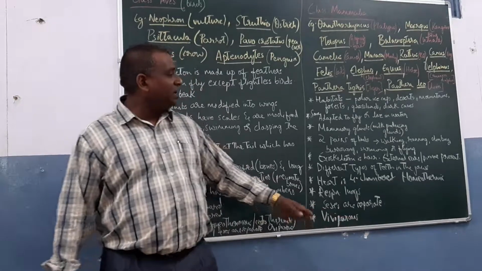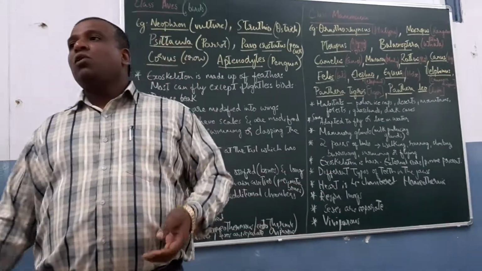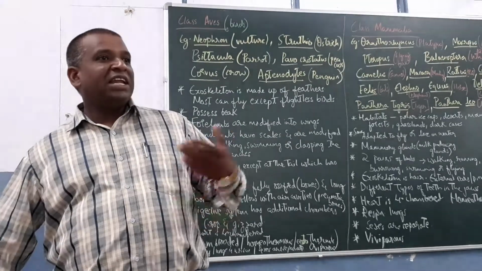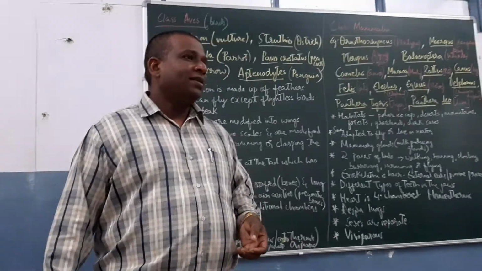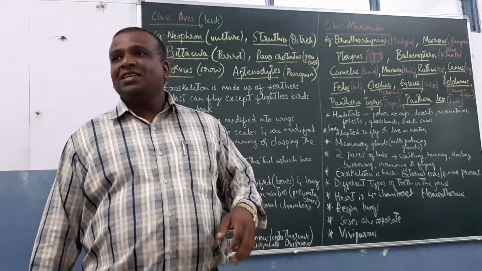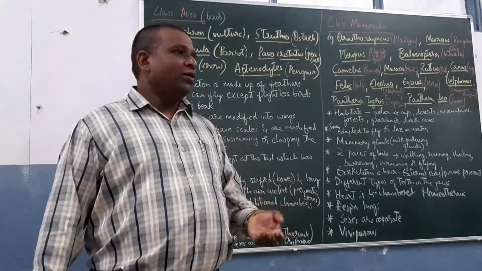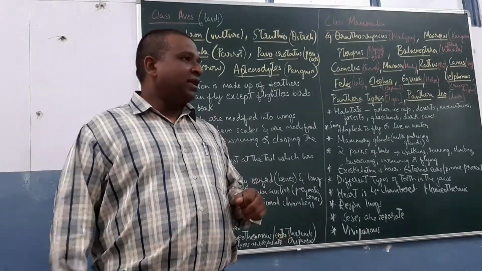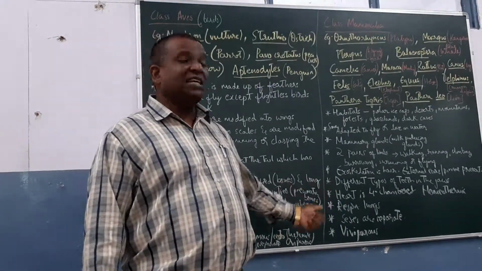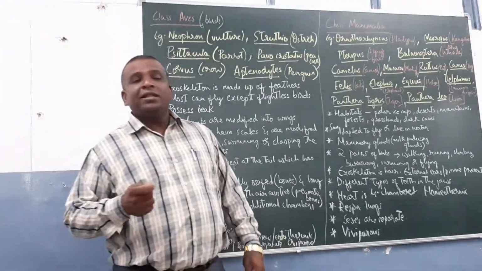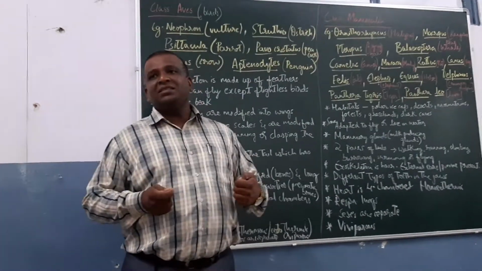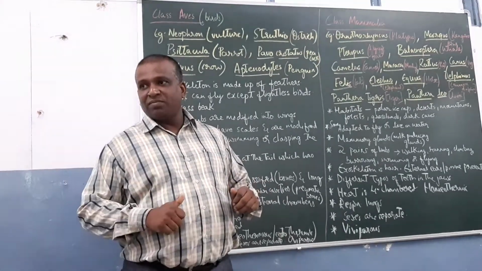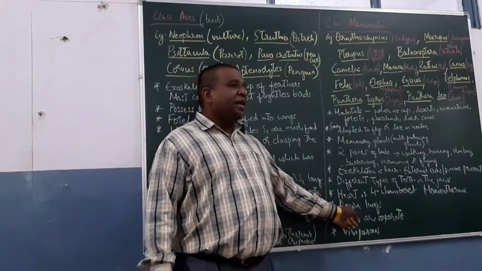Heart is four-chambered. Then homeothermic, we are all warm-blooded animals. Our body temperature is constant. If it increases, you have fever. If it decreases, you have a cold. So our body has to regulate its temperature. That is the reason a constant body temperature is there. There is a struggle within our body to maintain this temperature. Homeostasis, balancing, thermoregulation.